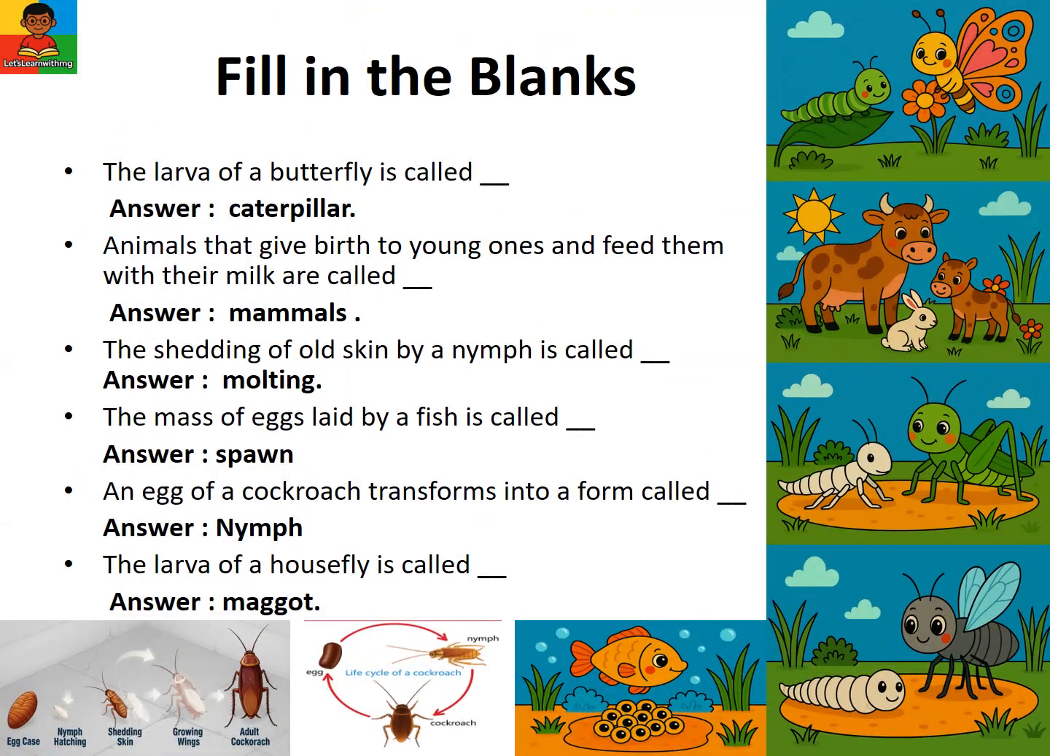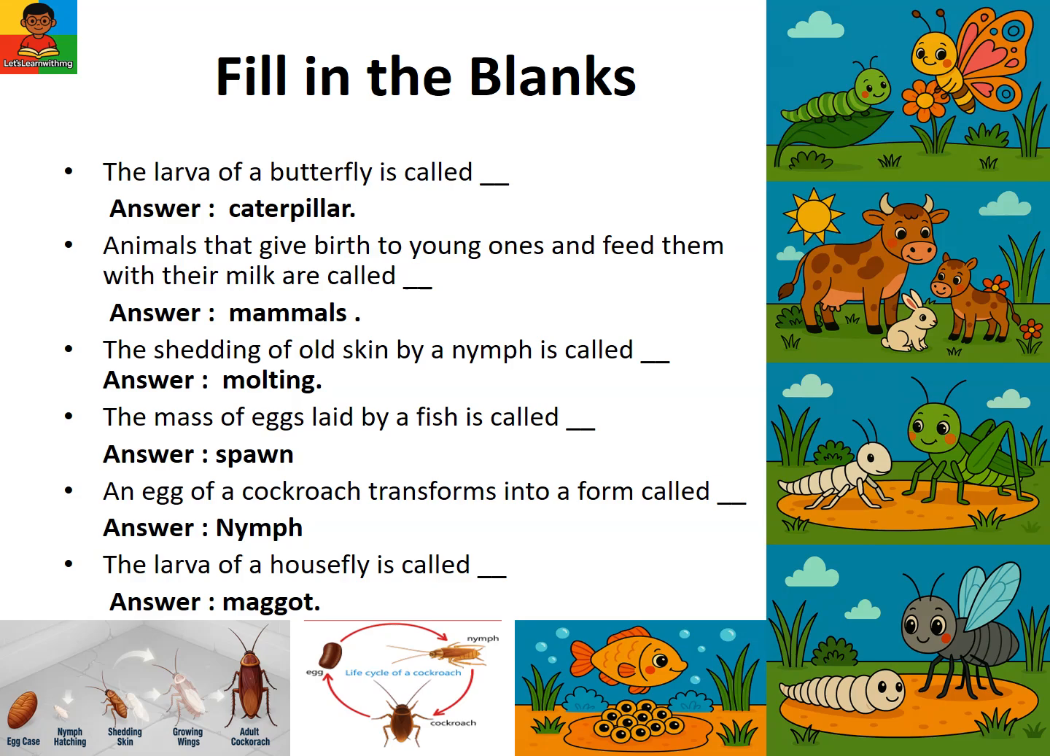Let's fill in the blanks. The larva of a butterfly is called blank. Answer: caterpillar. Animals that give birth to young ones and feed them with their milk are called blank. Answer: mammals. The shedding of old skin by a nymph is called blank. Answer: molting. The mass of eggs laid by a fish is called blank. Answer: spawn. An egg of a cockroach transforms into a form called blank. Answer: nymph. The larva of a housefly is called blank. Answer: maggot.